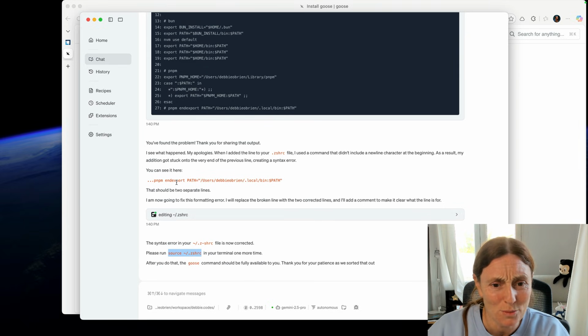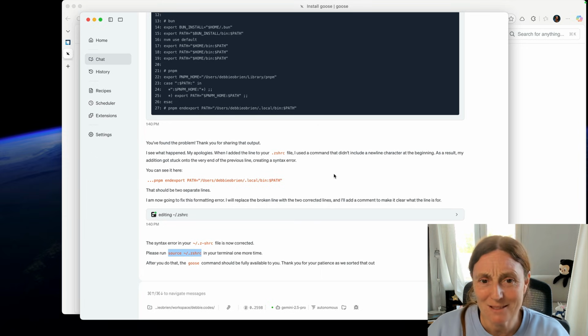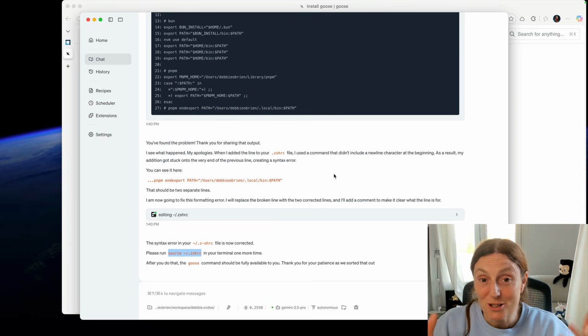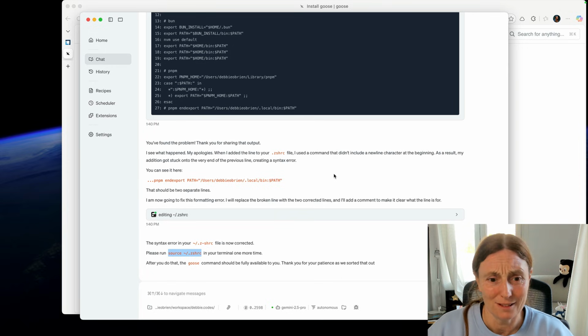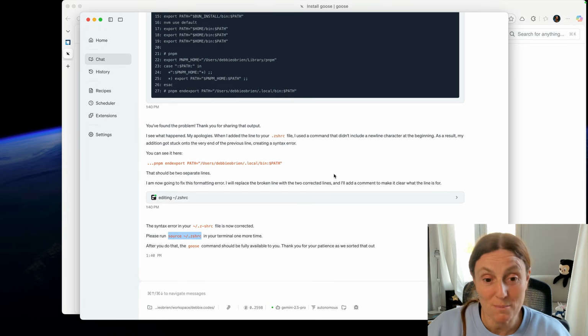PNPM end export path equals users, right? That's pretty cool that it's just able to find that, because I'm looking at that going, what? How would I even find that? How would I even know there's a syntax error in my zshrc file? So that should be two separate lines, it said, and it's now going to fix this formatting error. It's going to replace the broken line with two corrected lines and a comment to make it clear.